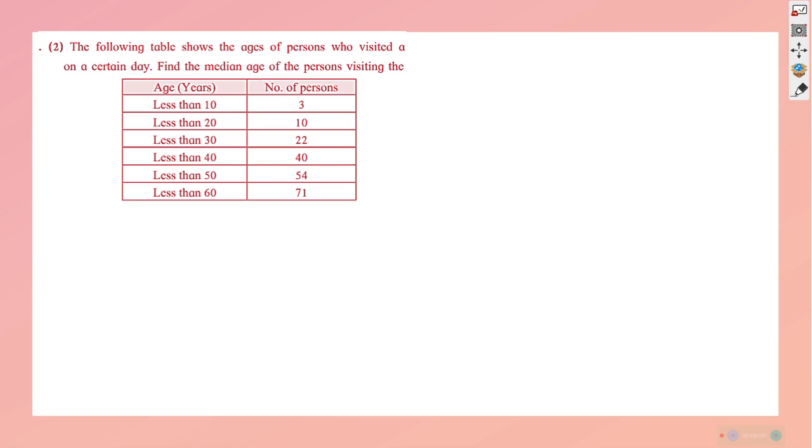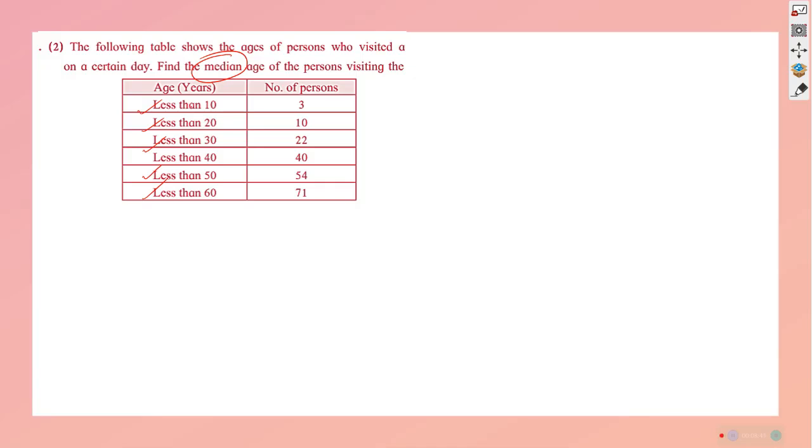Here this is about people who visit a museum, something like that, and this is the age of the people who are visiting the museum, and the question is to find the median age of the persons visiting. So in this case, we know that less than 10 years, 3 persons visit per day, less than 20 years 10, less than 30, 22, and 40 people visit, 50, 54, 66, 71. So the given cumulative frequency table is of the less than form.